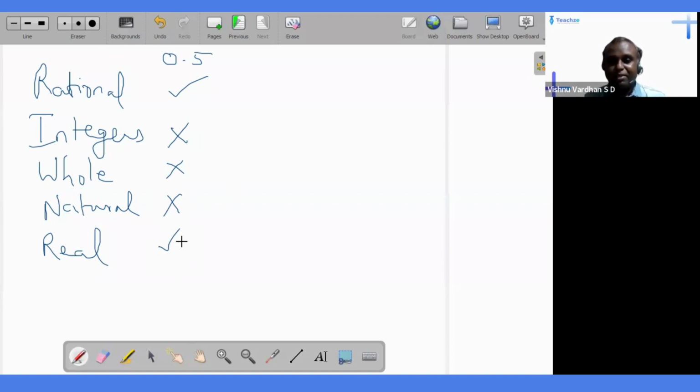If somebody asks you to write in the exam, if you have a question like what are real numbers, don't say numbers that we know. No, that's not the formal answer. I'm giving you that answer as a shortcut to identify a number as a real number, because that's the only kind of numbers that you know. The formal definition is either it's a rational number or irrational number. Then it becomes a real number.